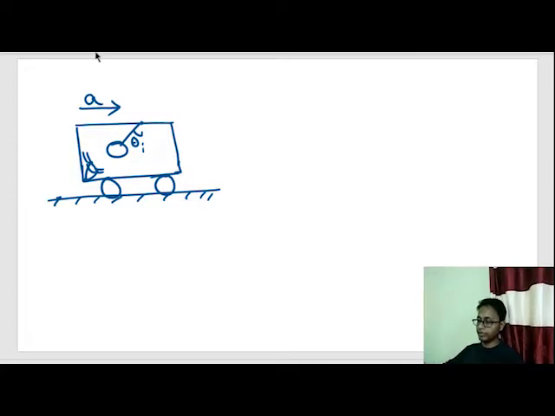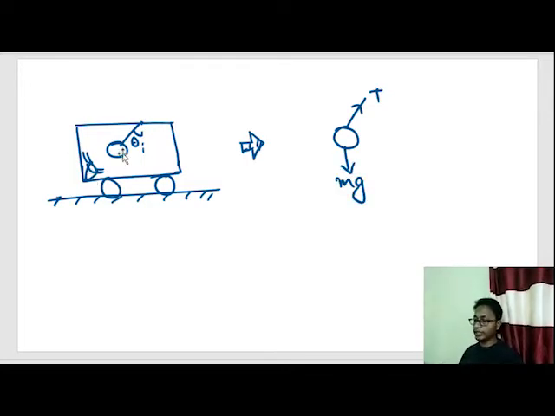Now when our observer is being shifted out here, let's draw the free body diagram as seen by this observer inside the truck. There are some tension forces, there are some gravity forces, and according to this observer there will be no component of acceleration in this ball. That means the ball is moving nowhere, or the net acceleration of this ball is equal to 0.